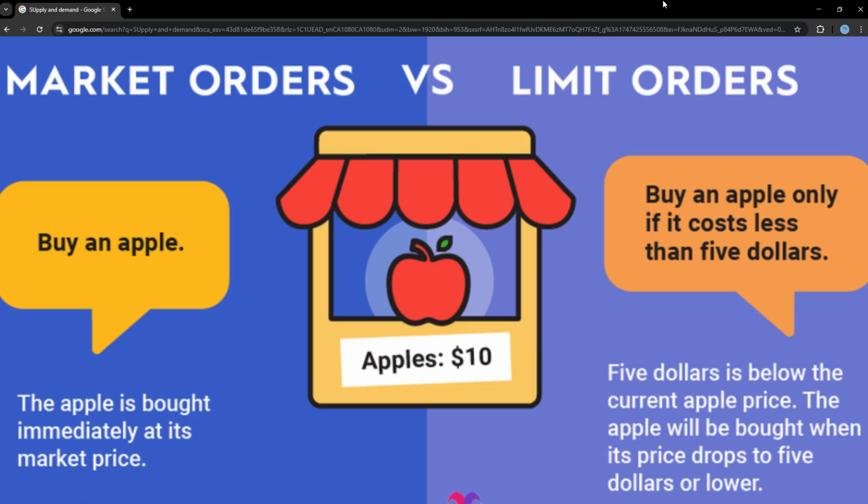So let's say you want to buy this many shares, but a little less than what it's actually going for right now. You put a limit order, and when the broker connects you with someone who's trying to sell those shares for that price, you will buy them. So that's when the order will go through. So if Apple's trading at $212, let's say, but you only want to buy at $210, you place a limit order.